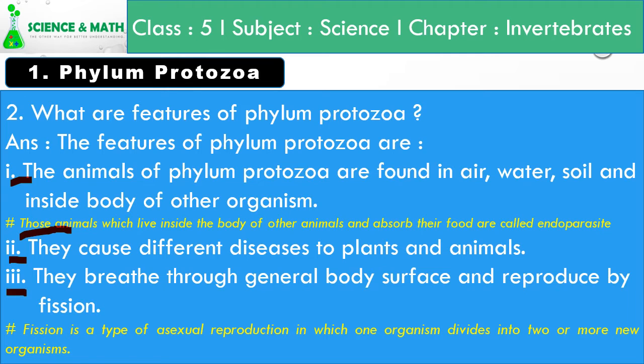Similarly, number three, they breathe through general body surface and reproduce by fission. Fission is a type of asexual reproduction in which one organism divides into two or more new organisms. Asexual reproduction is a type of reproduction which does not require the fusion of male and female gametes. A single body is capable of reproducing the new young ones. There are different types of asexual reproduction, among them fission is one of the types.